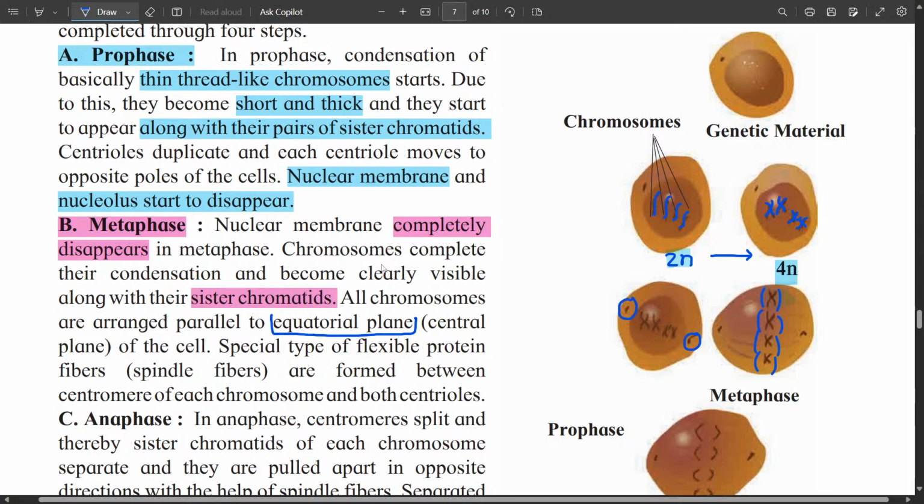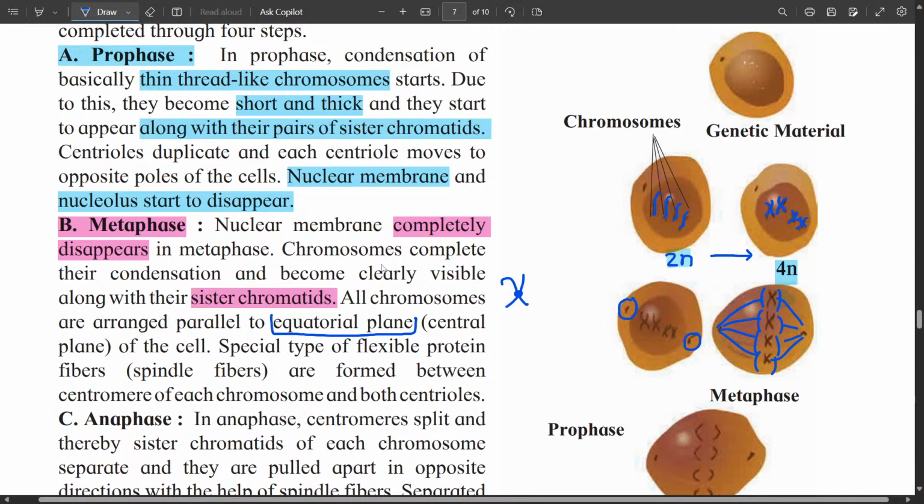And you can see a special type of fiber is formed between the centromere of each chromosome and both centrioles. Centromere means this point.